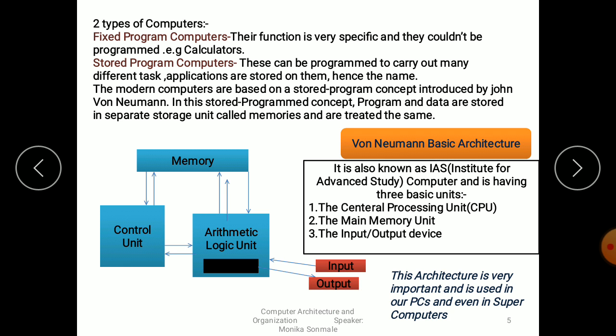In that, two parts are there: the control unit and the arithmetic logical unit. The control unit generates the control signals, and the arithmetic unit performs arithmetic and logical operations like addition, subtraction and so on. The second is the main memory unit and the third is the input output devices. This architecture is very important and is used in our PCs and even in supercomputers.